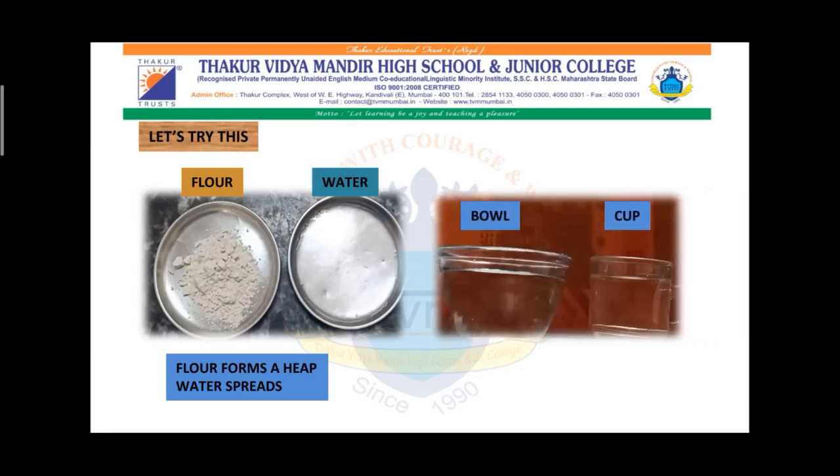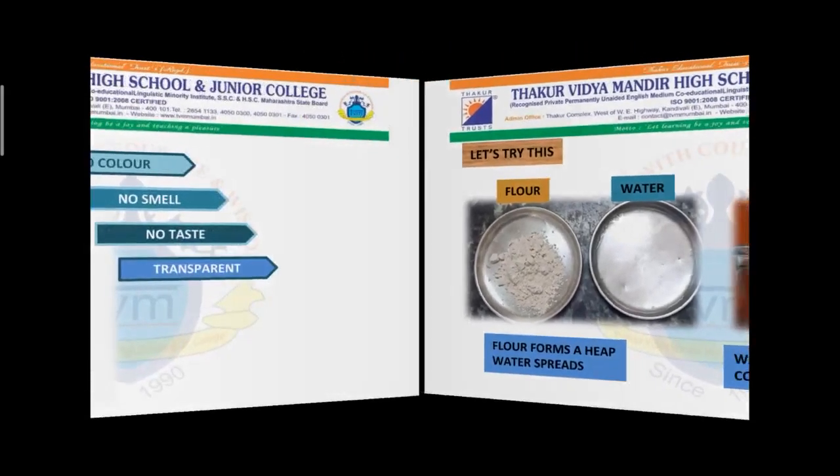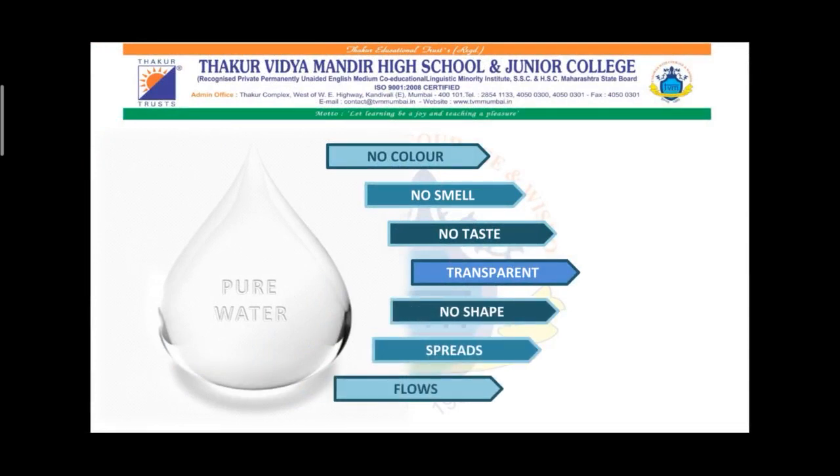Pour some water in 2 containers. Here we can see a bowl and a cup. The water has taken the shape of the bowl and the cup. That means that water takes the shape of the container into which it is poured or kept. It also means that water has no shape, it spreads and it flows.